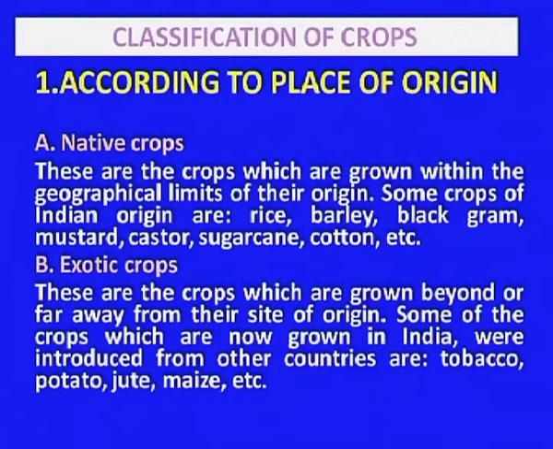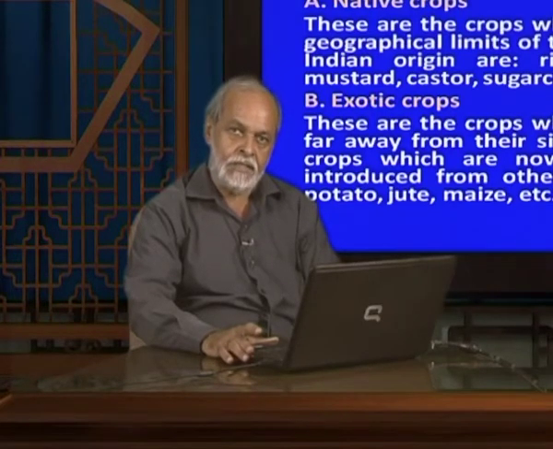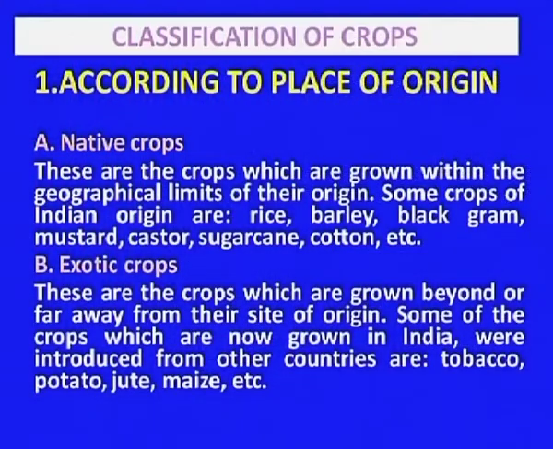Here we first start with the place of origin, where there are two types of systems, one for the native and another for the exotic. The native crops belong to the nearby climatic regions where they are growing, and the exotic species are those which are taken from other countries, from the isoclimatic regions. Do you know the isoclimatic regions? It means the climate of this region and the other region is the same. So, they are known as the exotic crops, and they are well adapted to our condition.